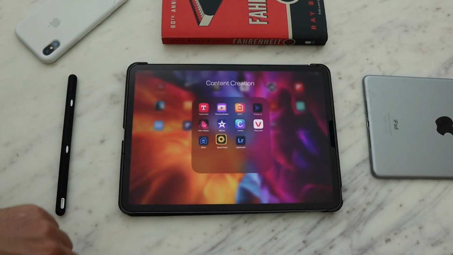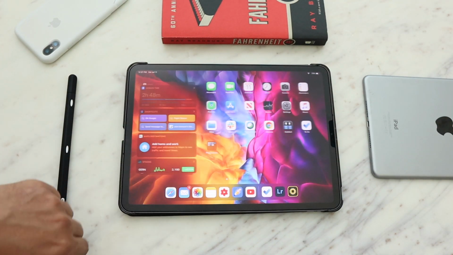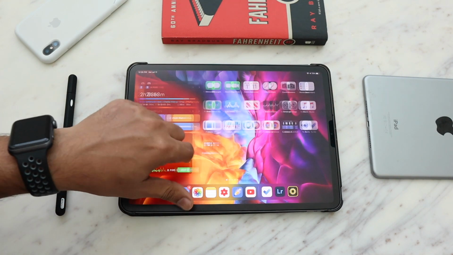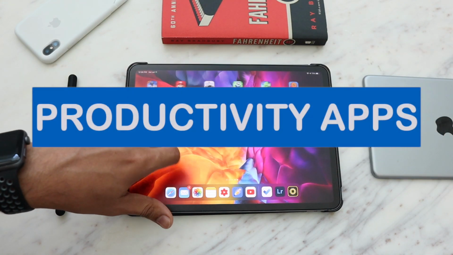And I would recommend to stay till the end of this video where I'll show you one absolute best app to raise your productivity game. Now without wasting any time, let's look at the first category, which is productivity apps.